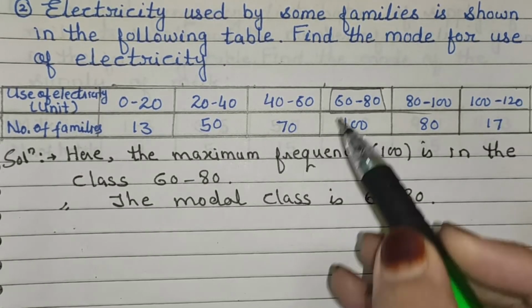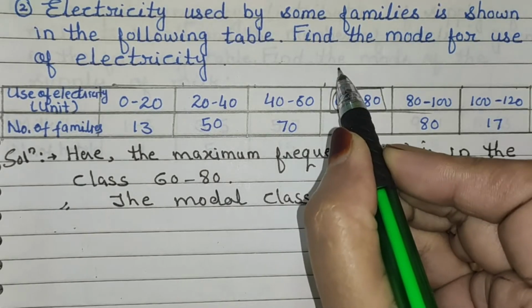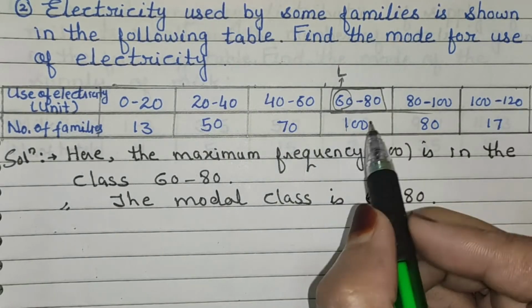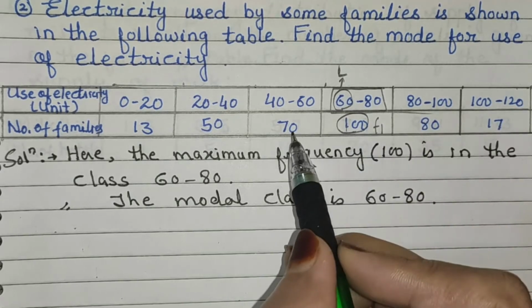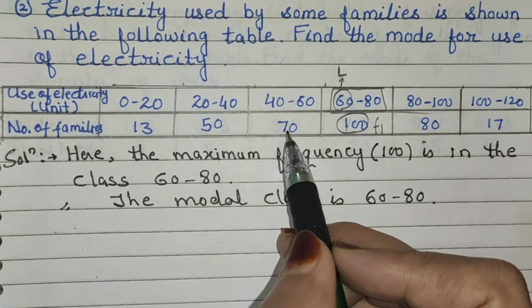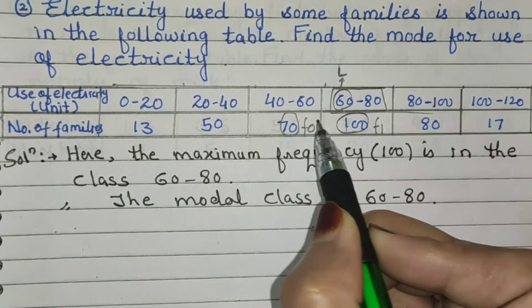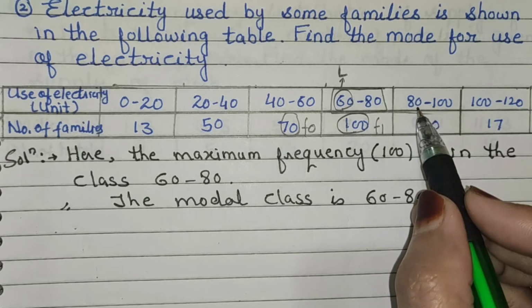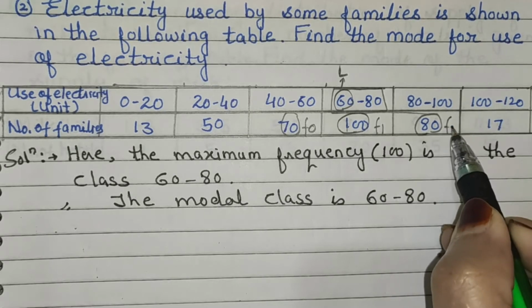Now from the table, 60 is the lower limit of the modal class, it is the value of L. The frequency of the modal class is 100, it is the value of F1. 70 is the frequency of the class preceding the modal class, it is the value of F0. 80 is the frequency of the class succeeding the modal class, it is the value of F2.